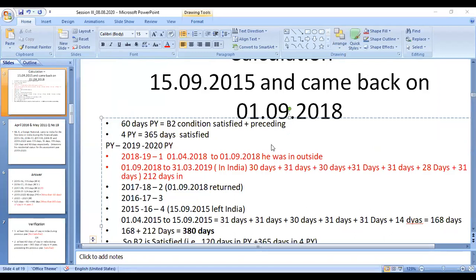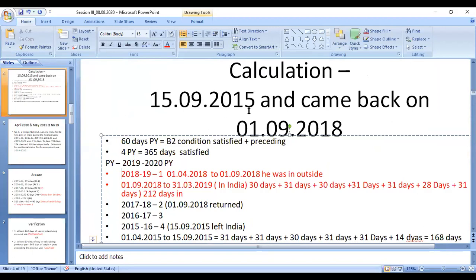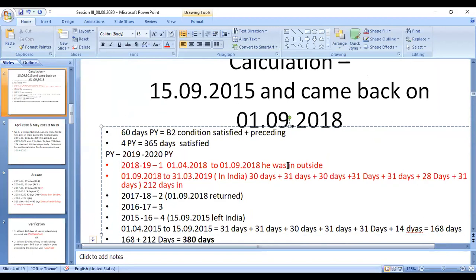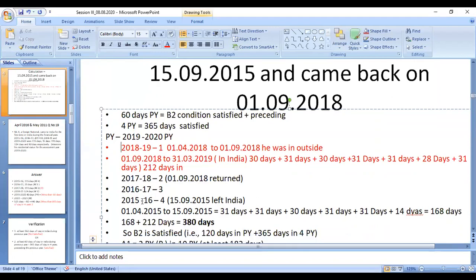Okay. So the basic condition is 2. Basic condition is 2 means 15/9/2015 he went outside. So 15/9/2015 falls in the fourth previous year. So going back: 2018-19, 17-18, 16-17, 15-16. So in 2015 he went out. That means 1st April 2015 to 31st March 2016, this is the previous year of the fourth year.